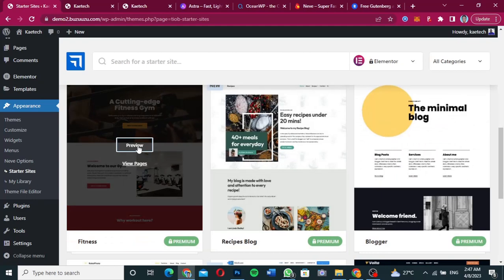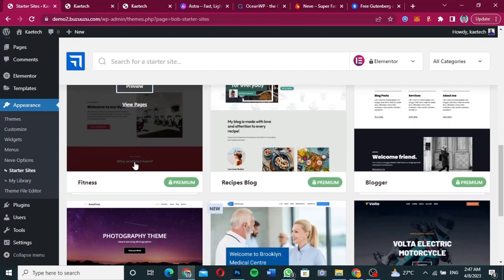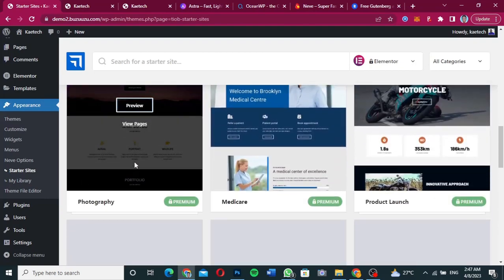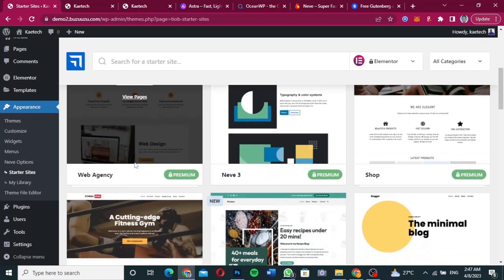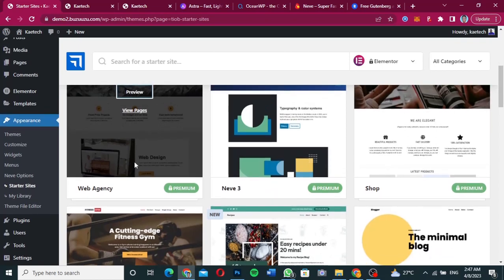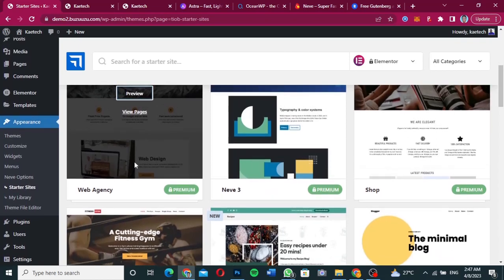So let's say we can go ahead and view all the pages. So most of them are premium version. So as you can see, all of them are premium version. Okay, so no matter whatever it is, the Neve theme is also one of the best themes.